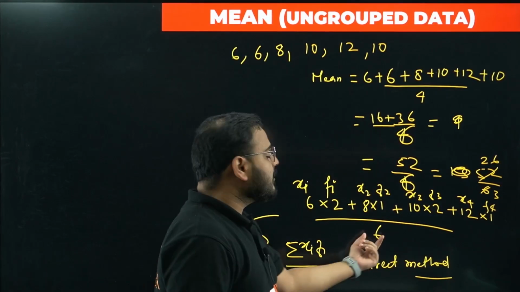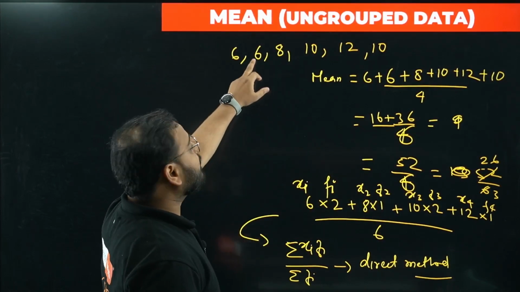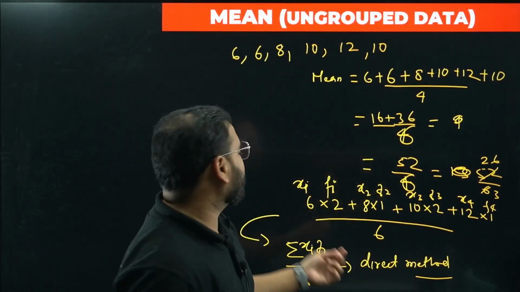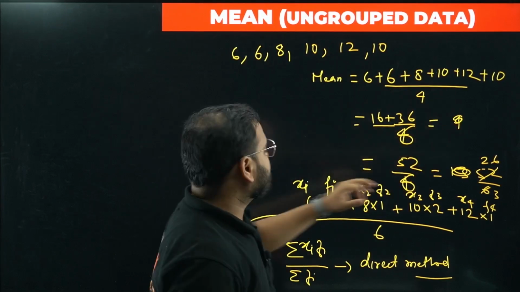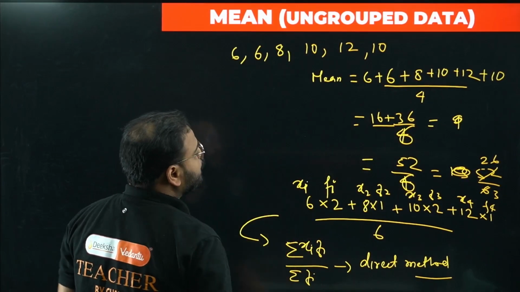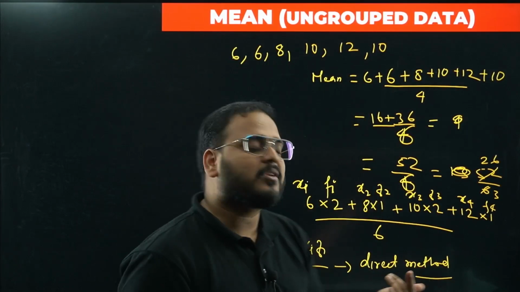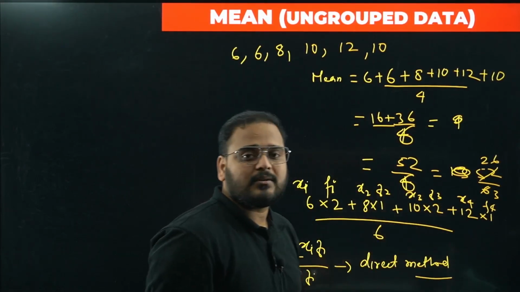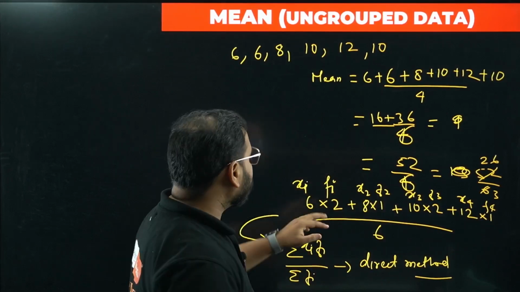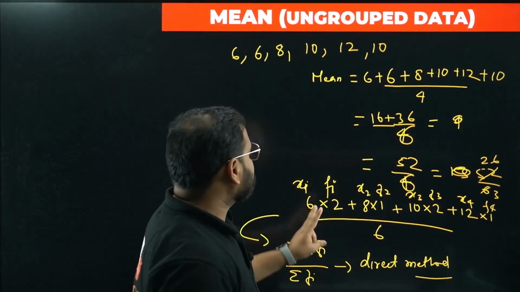Sigma fi is very clear, the total frequency, right? What about xi fi? If you have data coming more than one time, then you have to write the frequency also, right? Because you're adding them, no? You have to add all of them together, so you're adding it one more time, that's why 6 into 2. Same way 10 into 2 is coming. If the number doesn't occur more than once, you write the frequency as simply 1. For 8 it is 1, for 12 it is 1, because it is occurring only one time, right? Whereas in the case of 6 and 10 we have the frequency as 2. That's why I have included that.